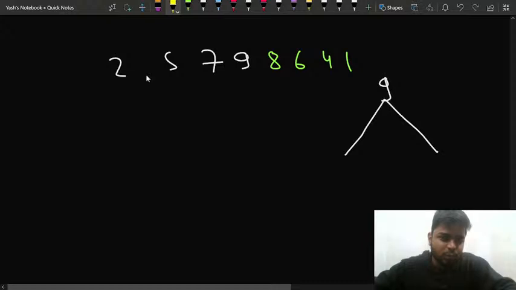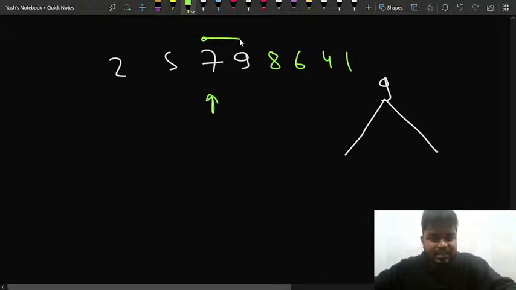So in this particular case, what I'll observe is, if I keep my eye at this particular point, what is the relation between these two? The left element is lesser than the right element, so I'll say okay, I'll move here. Then I'll check for 5 and 7. Is 5 lesser than 7? Yes, so I'll say okay, let's move ahead.